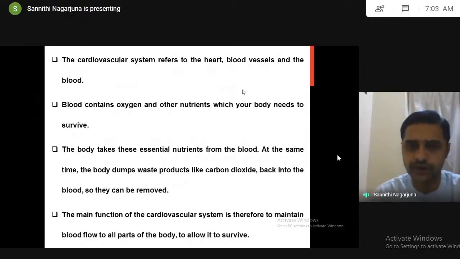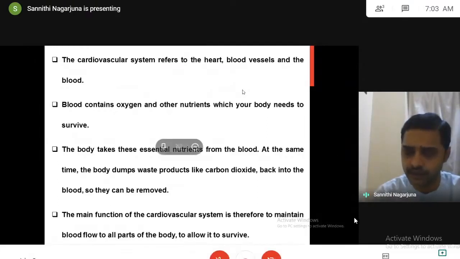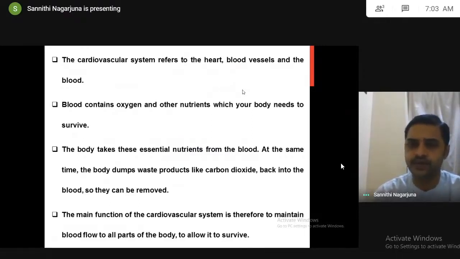So what is the function of cardiovascular system? First we'll see the physiology in brief. We all know the cardiovascular system and its function. The cardiovascular system refers to the three major components: heart, blood vessels and blood. Usually the heart will pump the blood, blood vessels will supply the blood. And the blood is a carrier for oxygen and other nutrients by which it will reach various parts of the body.